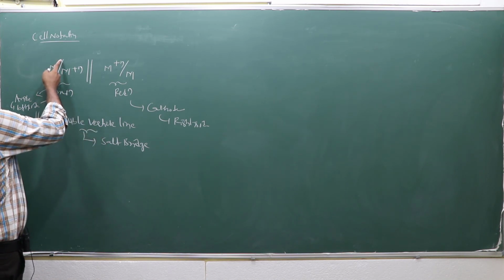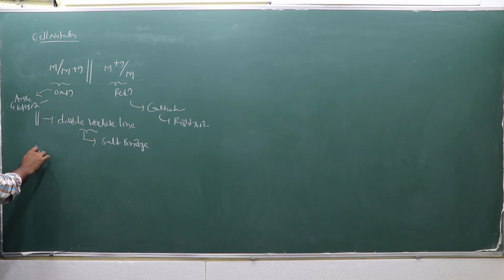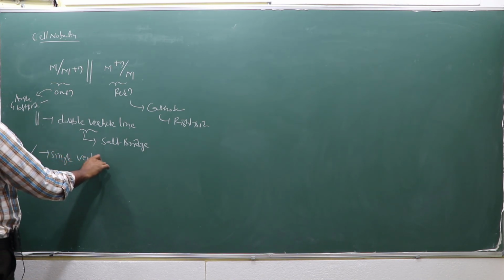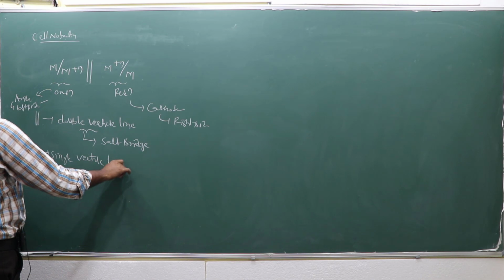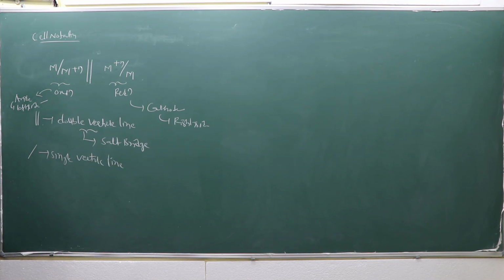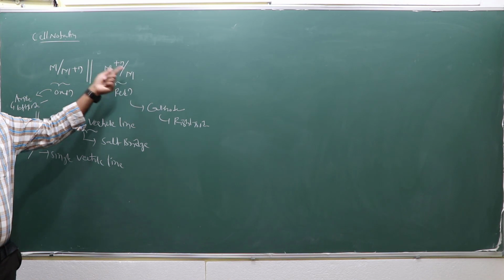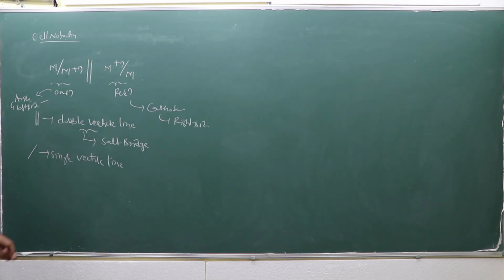Here we use a single vertical line. What does the single vertical line mean? It is an interface between the metal and its ions in the solution. The interface between the metal and its ions in the solution is represented by the single vertical line.